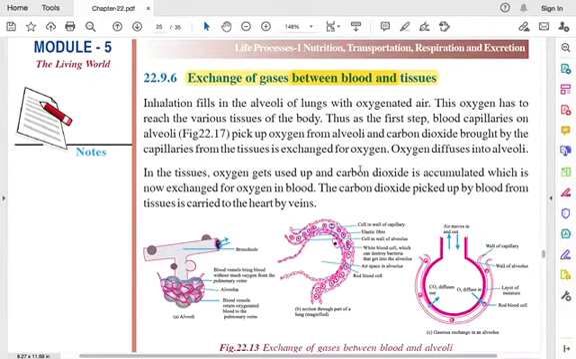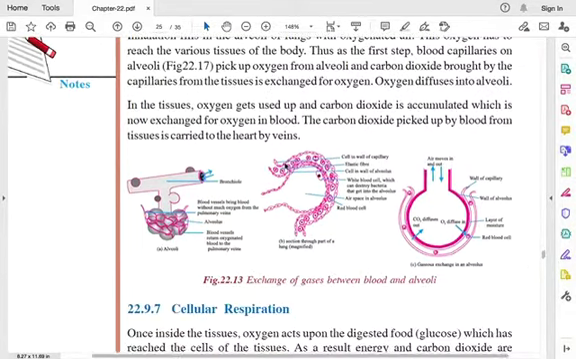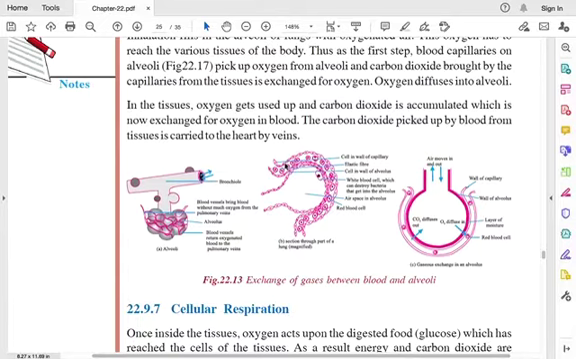So now the oxygen diffuses from the alveoli. In the tissues the oxygen gets used up. Okay, so now the oxygen from alveoli is taken up to the tissues. In the tissues the oxygen is used up, and the carbon dioxide that is accumulated there is now exchanged, okay, for the oxygen in blood. So this is the process.